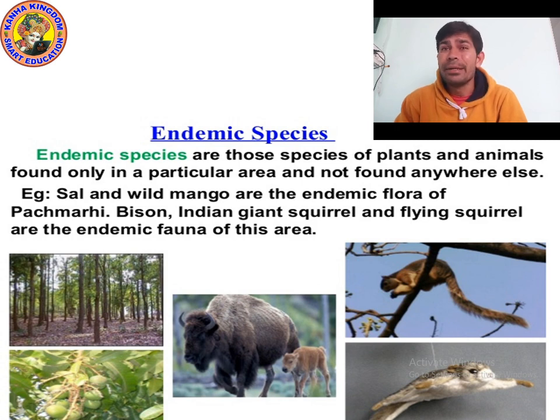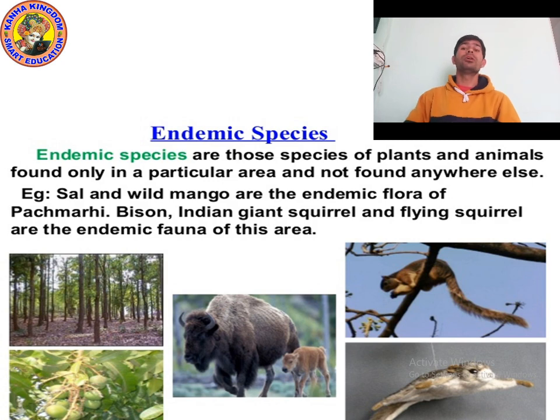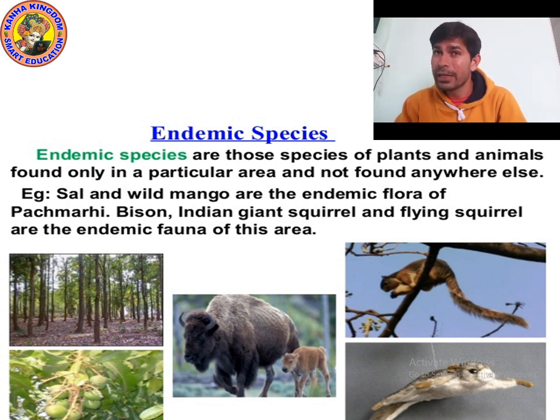So endemic species are those species of plants and animals found only in a particular area, and they are not found anywhere else.